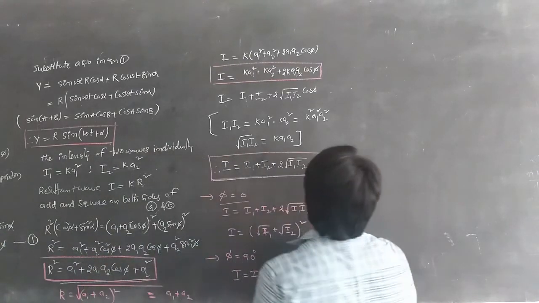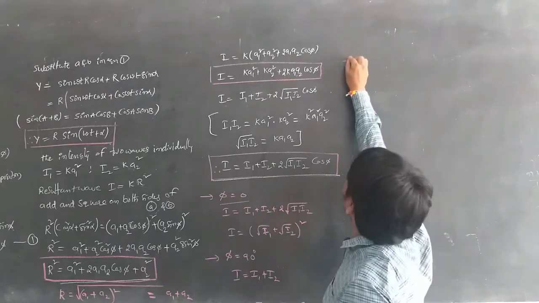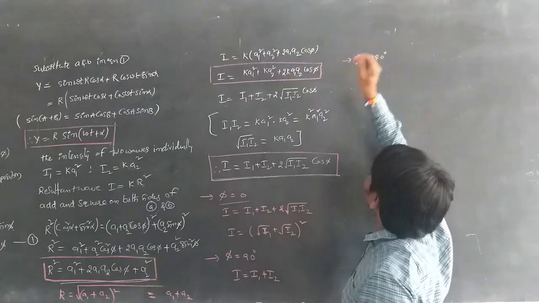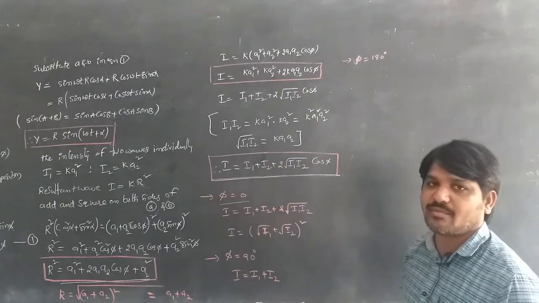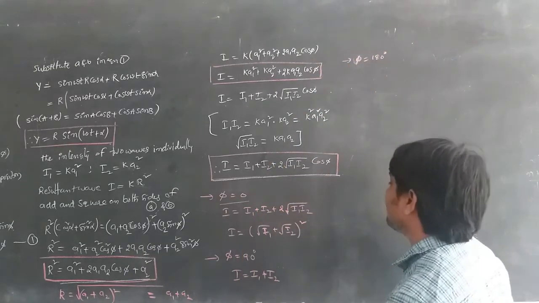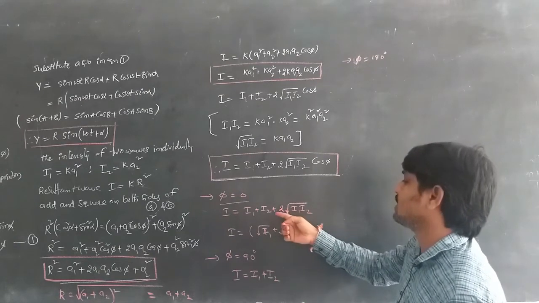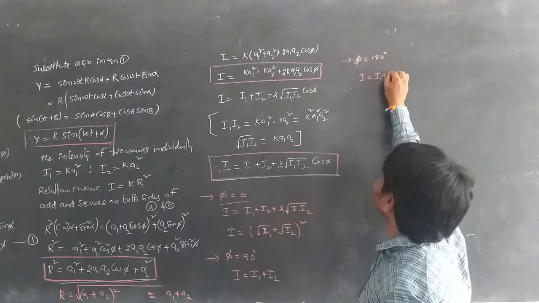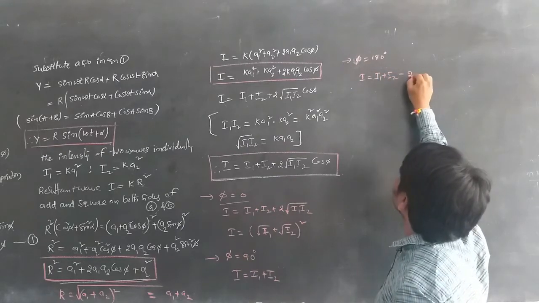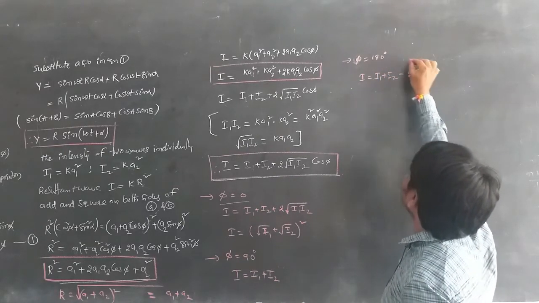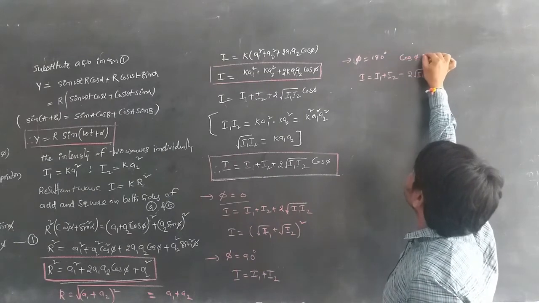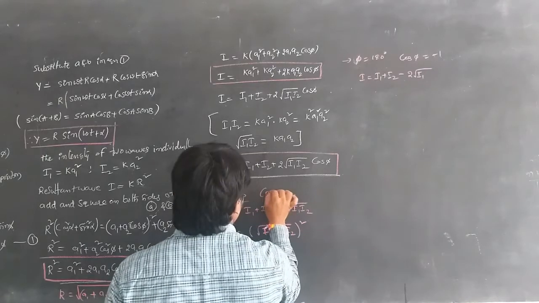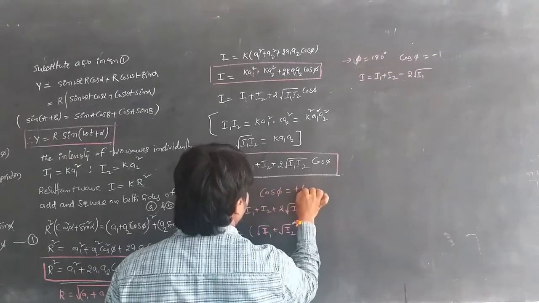Then if phi is equal to 180 degrees, cos phi becomes minus 1, so I is equal to I1 plus I2 minus 2 root I1 I2. For phi equal to 0, cos phi is equal to plus 1.